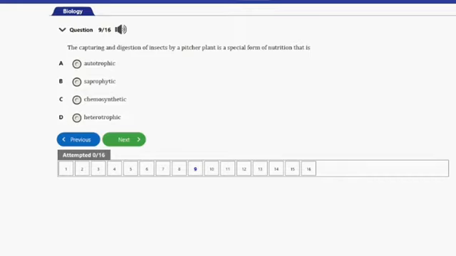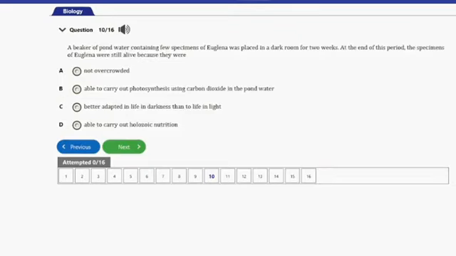A. Autotrophic, B. Saprophytic, C. Chemosynthetic, and D. Heterotrophic. So guys, the answer to this question is option D, and that's heterotrophic. So the pitcher plant actually has a way of carrying out a heterotrophic nutrition, and that's a special phenomenon. So that's it for this question, guys. Let's go ahead and consider the next question. So that's question number 10 here.